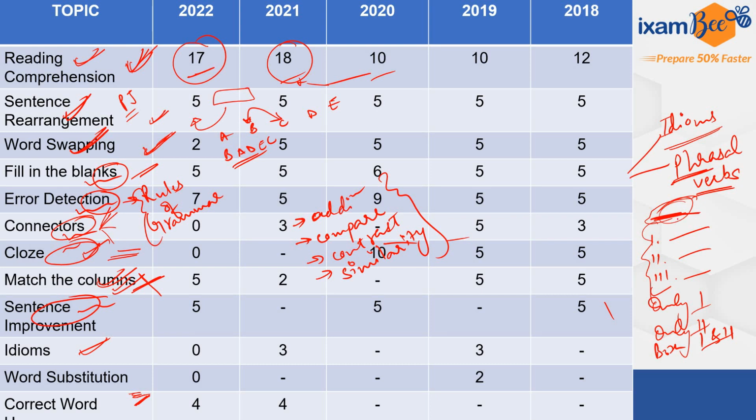A very good feature of iExamB mocks is that you can attempt a particular kind of question. Suppose there are 50 questions in one mock test, you can very well go and practice 10 questions based on the topic of your choice, say correct word usage and word swapping, and then submit the mock test, analyze it, and if any other day you need to practice the mock again, you can anytime choose the reattempt option.